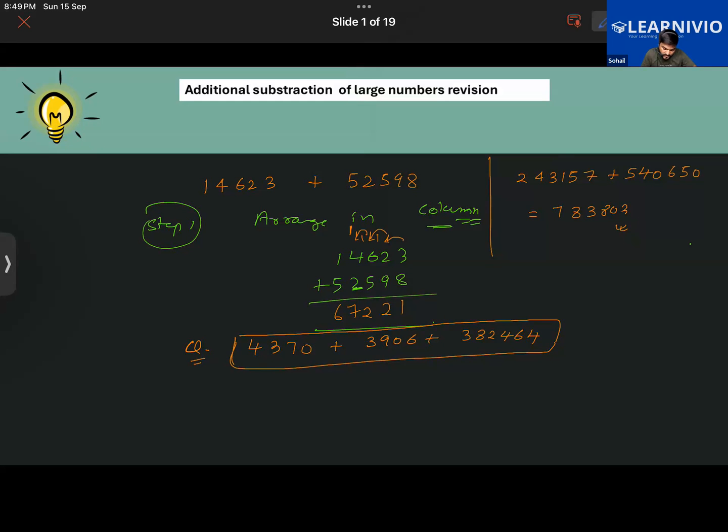Okay. So first of all, write this number 382464. Then you have this number 3906, and then it's 4370, right? These are the numbers. Okay, let's add them together. So 4 plus 6 is 10. 10 plus 0 is 10. So write down 0. 1 will be carried on to the next number.